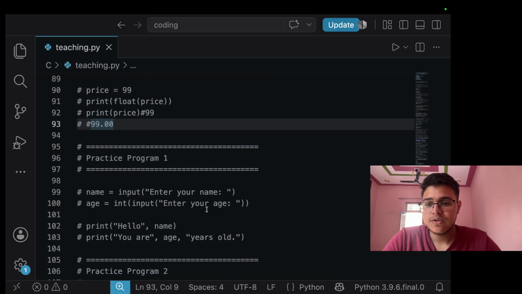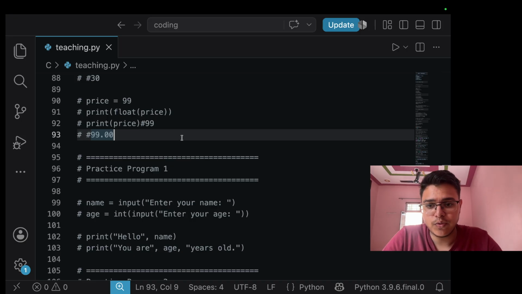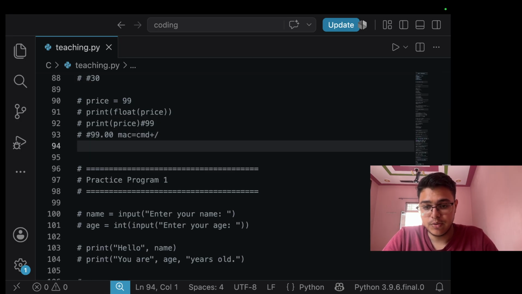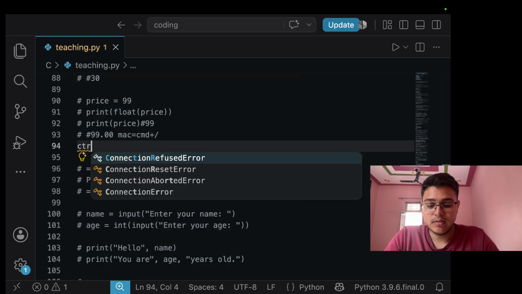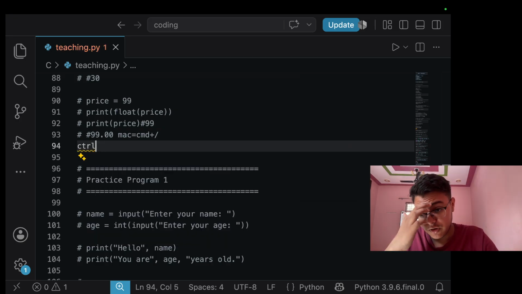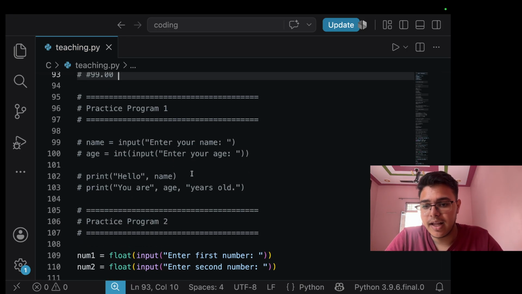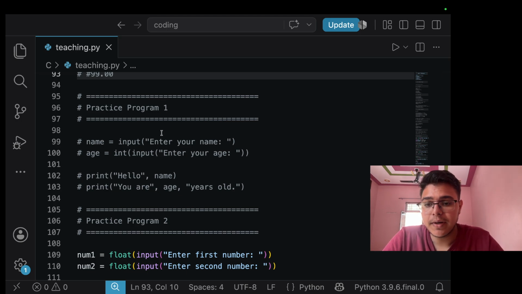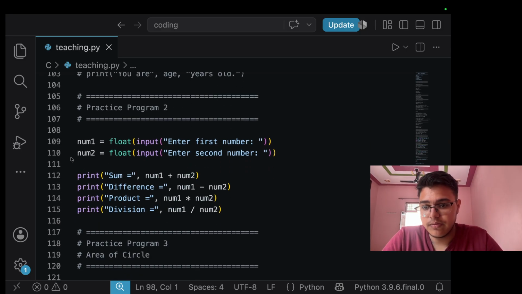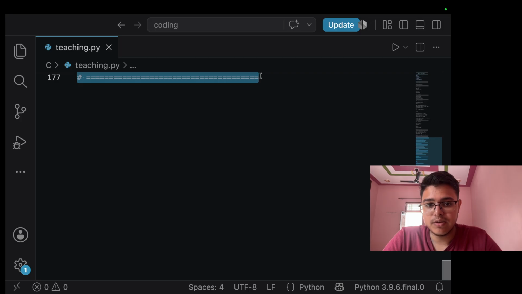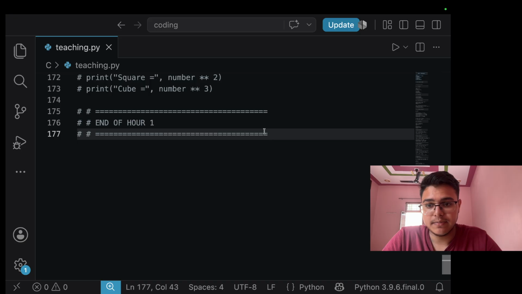If you ask me how I did this, on Mac you just have to use cmd plus slash, or on Windows control plus slash, to comment out more than one line or just one line. It will help you in VS Code. Okay, so practice program 1. Let me do this also. I have some work for you also that you can practice here.